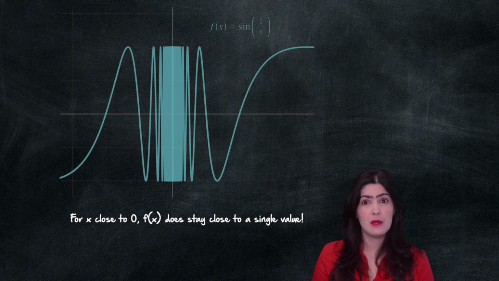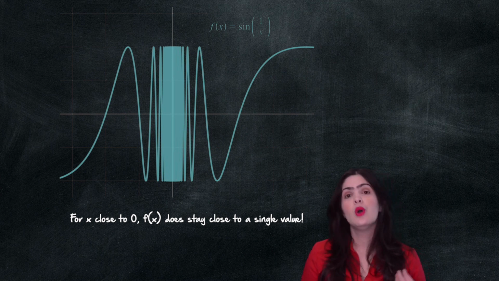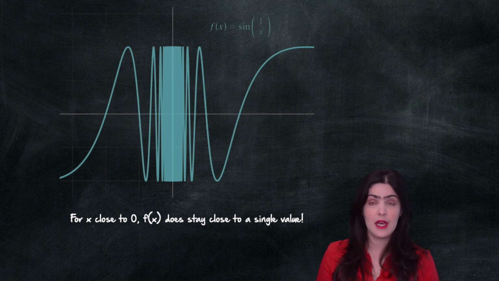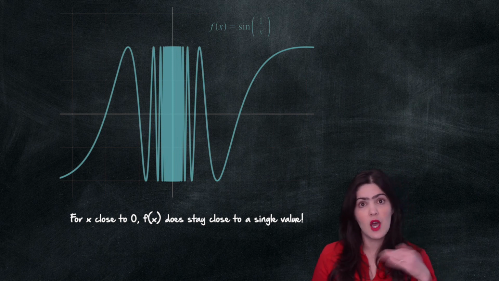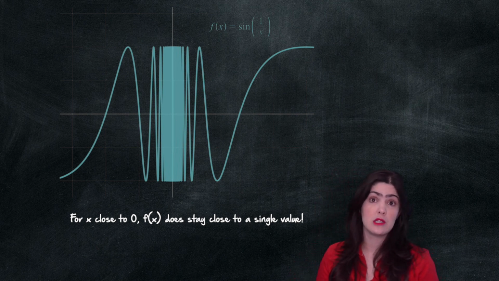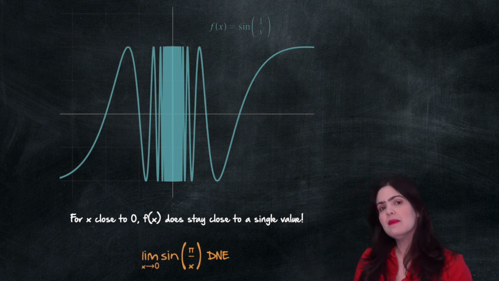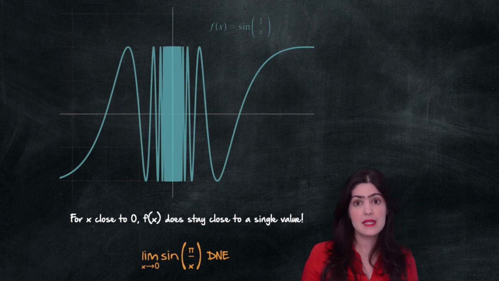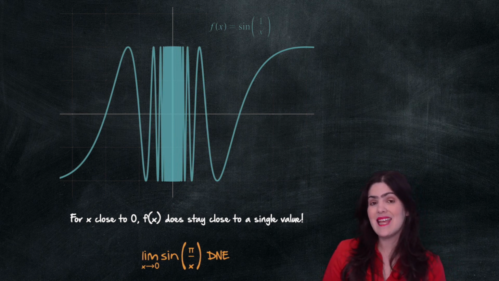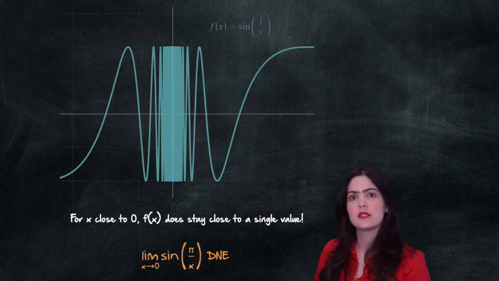We know that that is not really a problem. The problem here is the behavior of the function close to 0. When x is very close to 0, my function becomes extremely wild and begins to oscillate up and down between -1 and 1 without any chance of settling around a particular value. Okay, now we know that the limit as x approaches 0 of sine of pi over x does not exist. Very often you will see me writing DNE when referring to a limit, which means that it does not exist, just to make it a bit shorter.